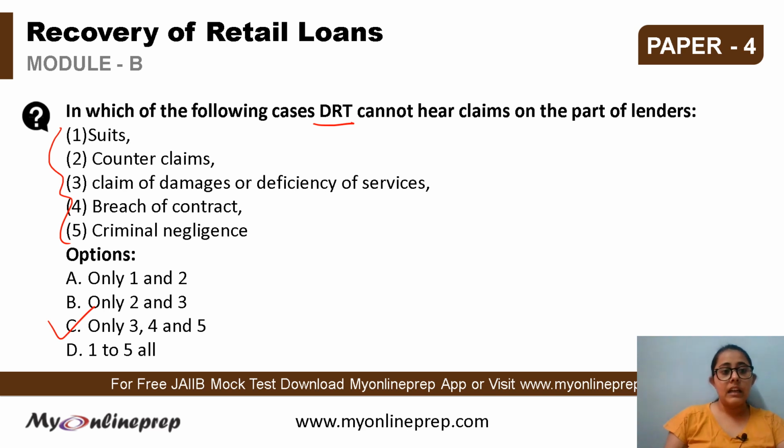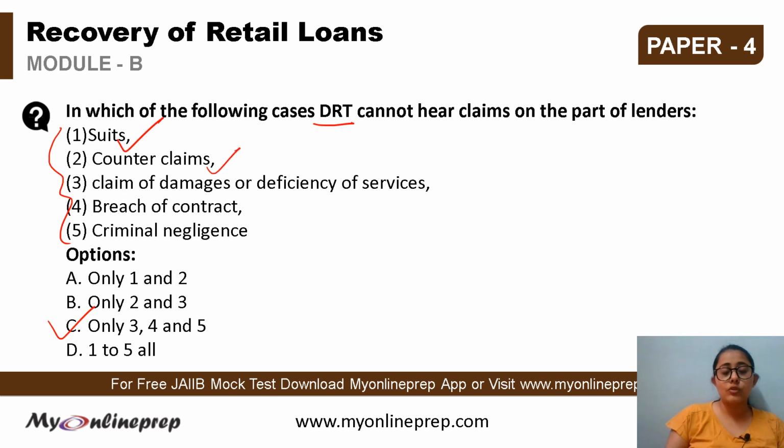The DRT is empowered to pass comprehensive orders. It can travel beyond the orders that are given by the civil procedures to render complete justice. It is to be provided to the banks and the financial institutions. It can also hear cross suits as well as counter claims.